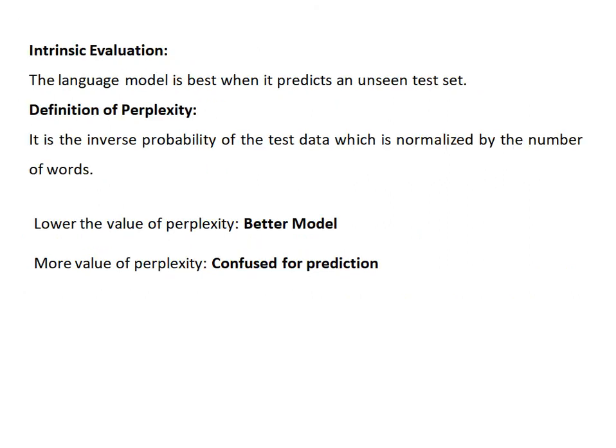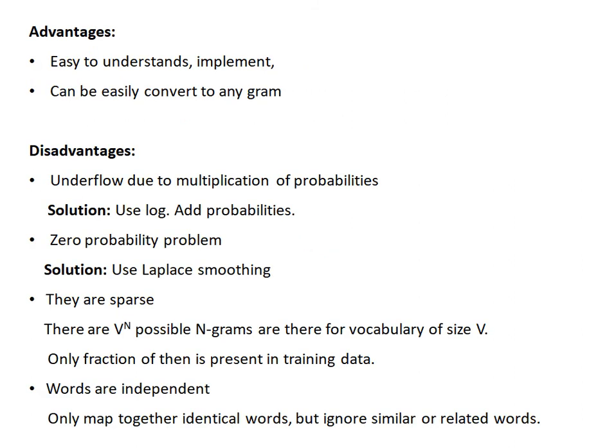Intrinsic evaluation: the language model is best when it predicts an unseen test set. Definition of perplexity. So here the concept of perplexity is used. It is the inverse probability of the test data, normalized by the number of words. Lower the value of the perplexity, better the model, and higher the value of the perplexity, the model is confused for prediction. Advantages: easy to understand and implement, can be easily converted to any gram.